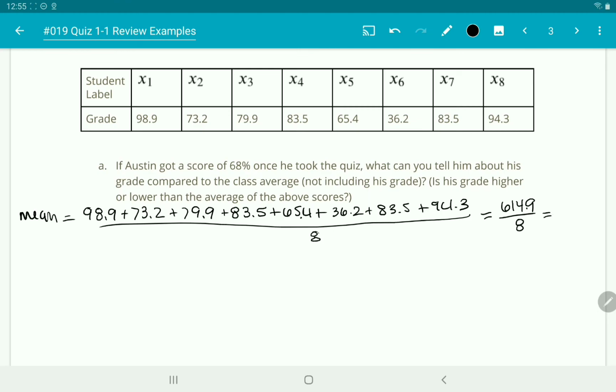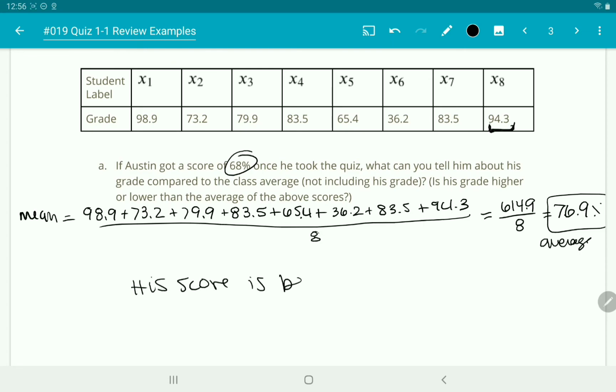And since this does have decimals, we can see it goes 1 past the decimal point. We're going to go ahead and round our answer to 1 past the decimal point. And it's a percentage. So that's the average. So the average is 76.9. Austin got a score of 68%. So his score is below average, and he should probably study more for the next test.